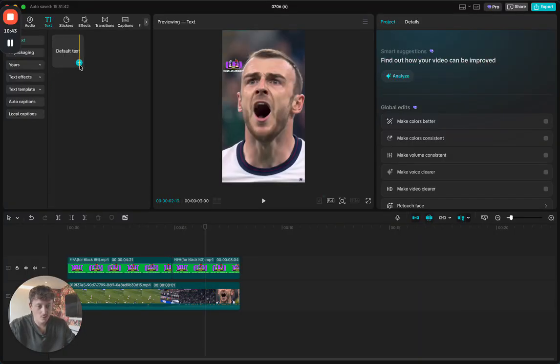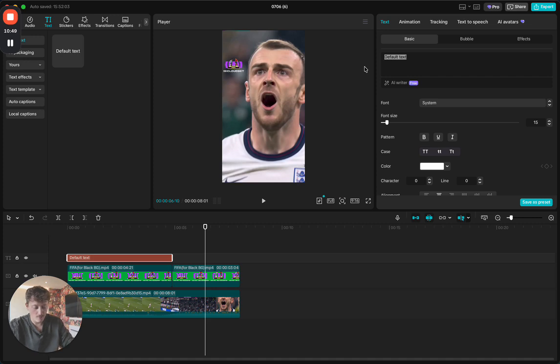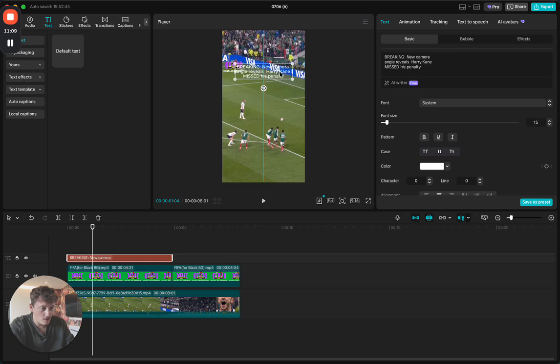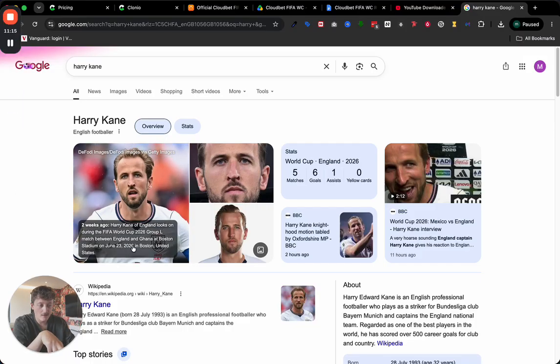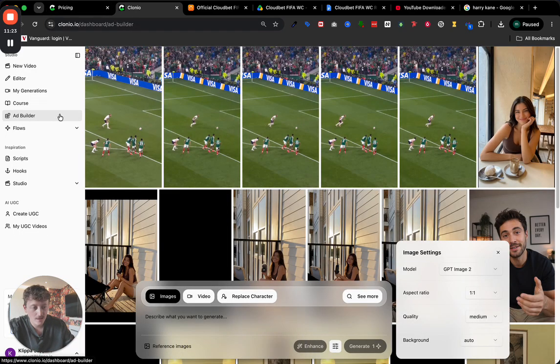We're going to go to text, go to default text, and change the caption at the beginning to something like this: breaking, new camera angle reveals Harry Kane actually missed his penalty. His name is Harry Kane and his number is 8. What we would ideally do is change the video clip to have him with a different number on his t-shirt, and also spell his name incorrectly.